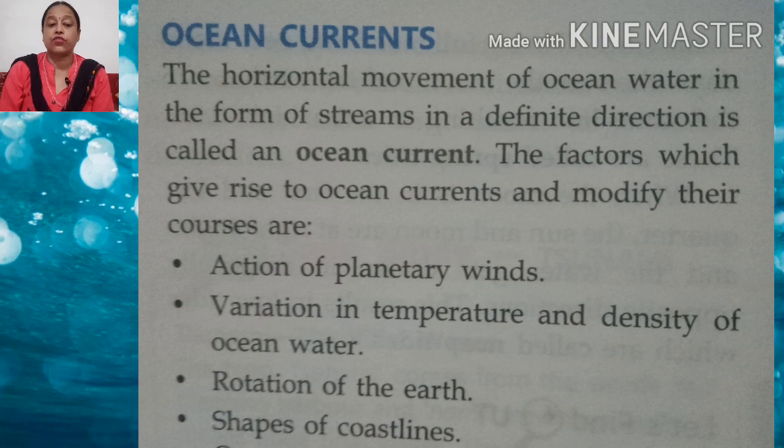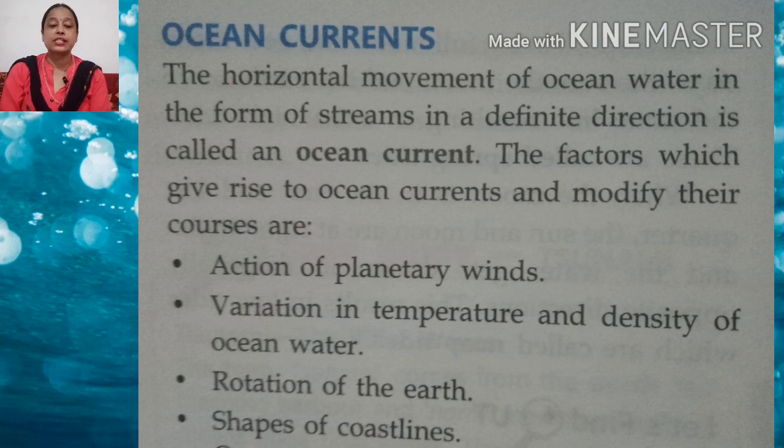What are the factors which give rise to ocean currents and modify their courses? Those are the action of planetary winds, variation in temperature and density of ocean water, rotation of the earth, and shapes of coastlines. So these are the factors which give rise to ocean currents and modify their courses.